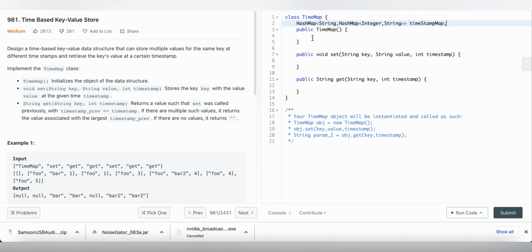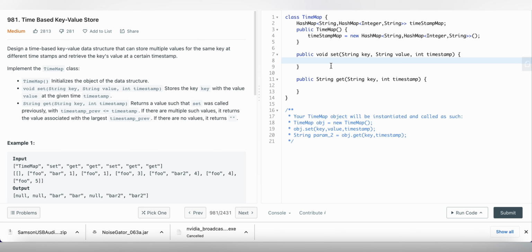Okay, so we have declared it, and now let's initialize that object by using the constructor. Okay, so I'm initializing this constructor. So we are done with the timestamp constructor. Now let's move to the set method. As per the conditions what they have said, they have given key, value, and timestamp. So we will take those values and we'll prepare one hash map.